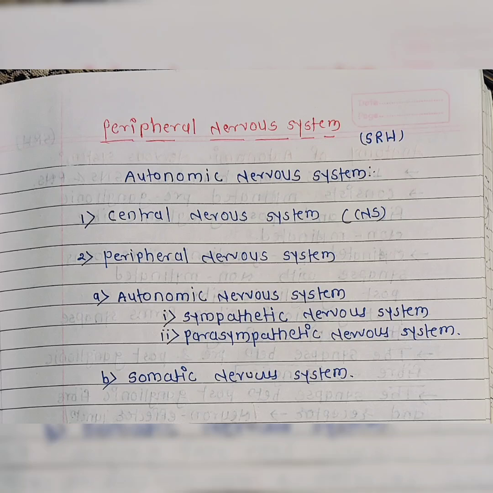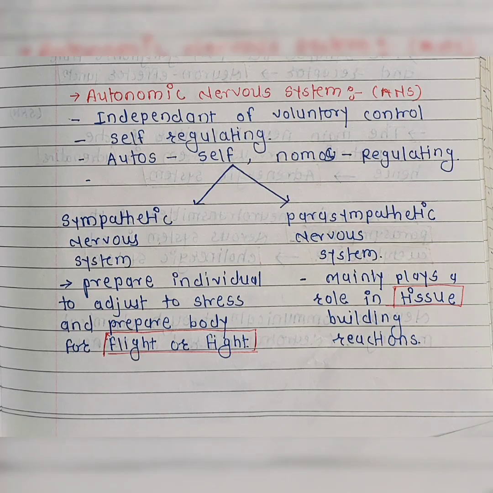In the peripheral nervous system, there is the autonomic nervous system and the somatic nervous system. The autonomic nervous system consists of the sympathetic nervous system and the parasympathetic nervous system.